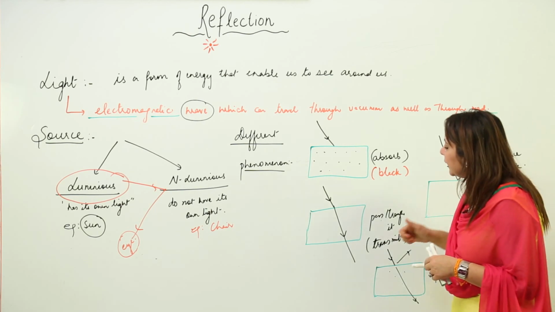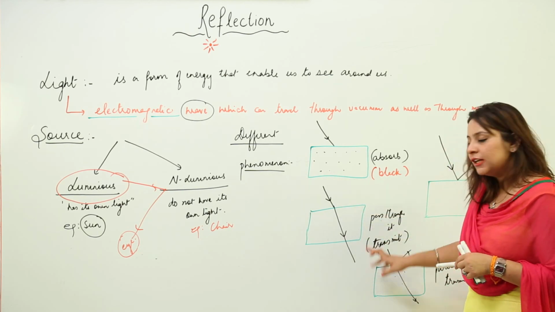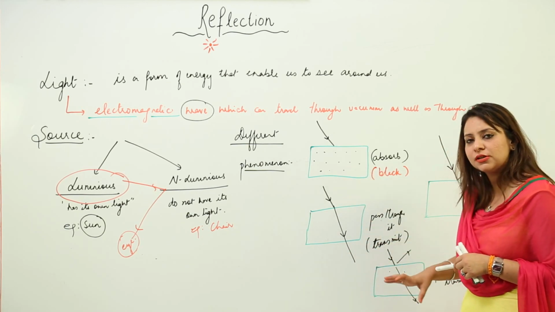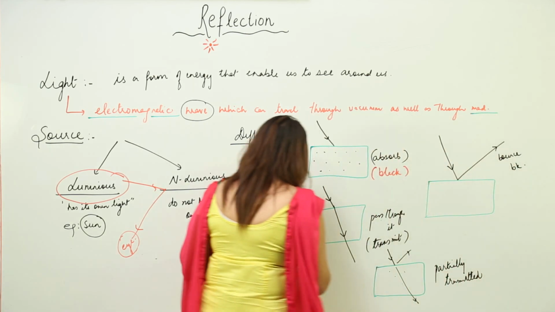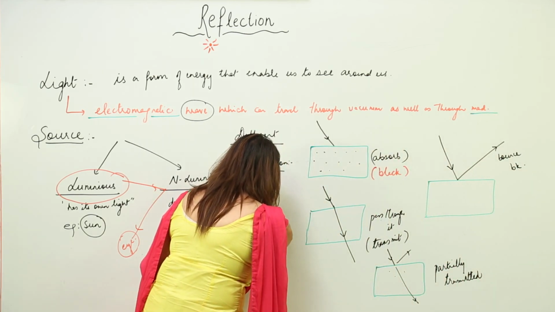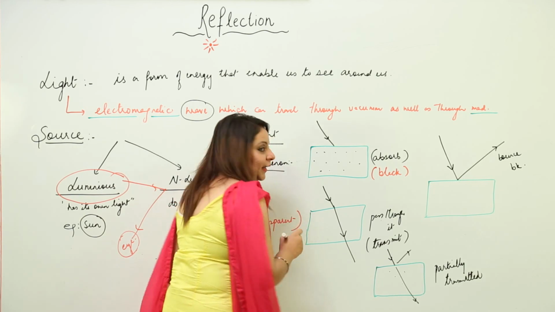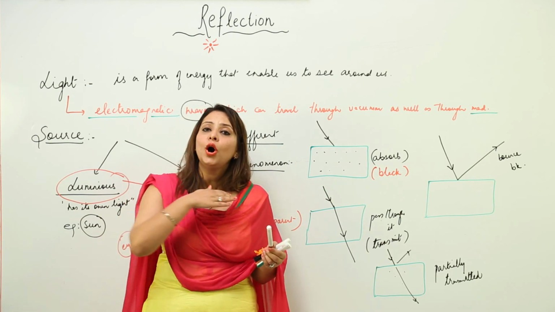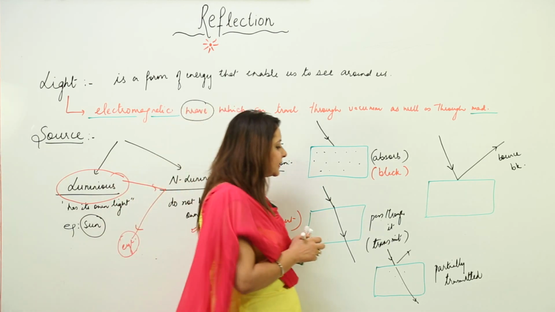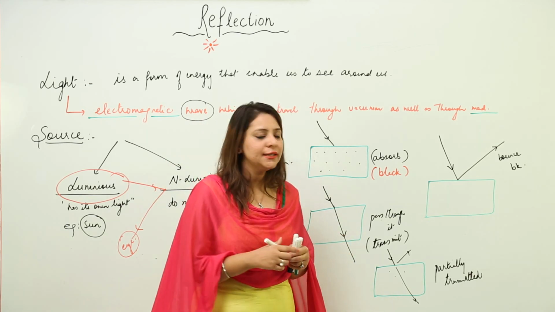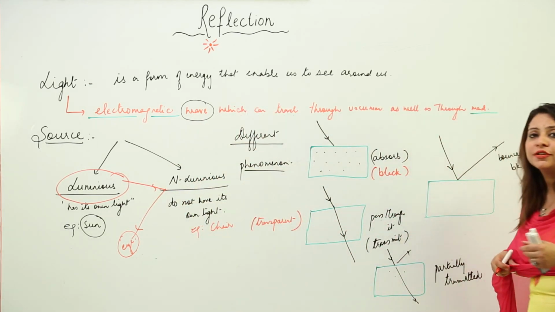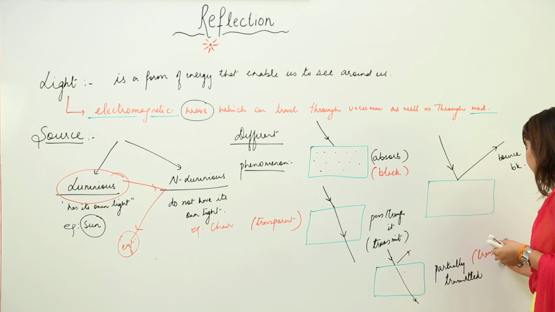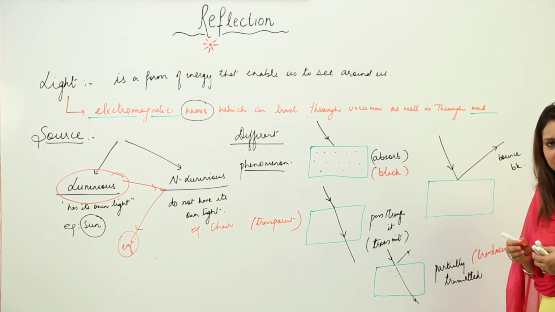And there is a chance that light may pass through it, right? A surface which allows complete transmission of light appears to be transparent. Anything that appears transparent, like a glass, is transparent because it allows all light rays to pass through it, right? And the surface which allows partial rays to pass through it, or you can say partial transmission, appears to be translucent, right?